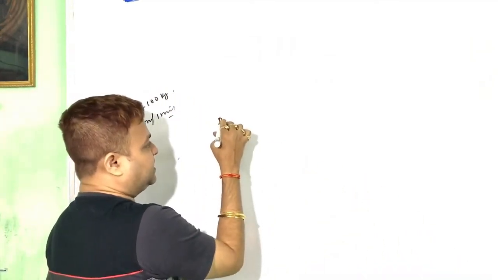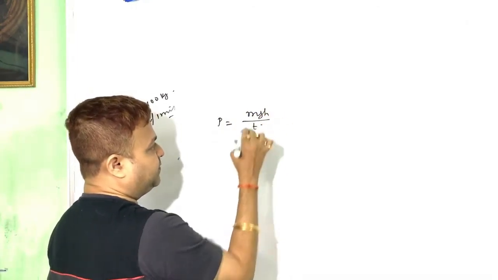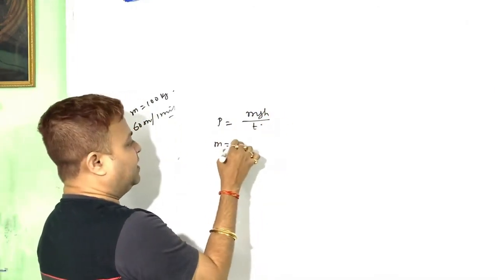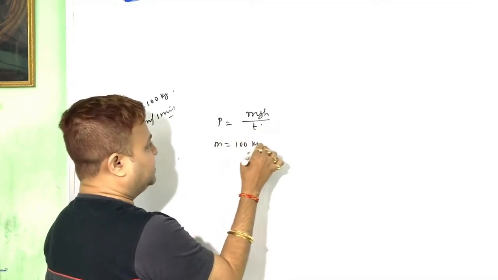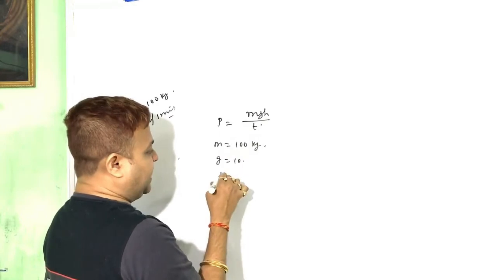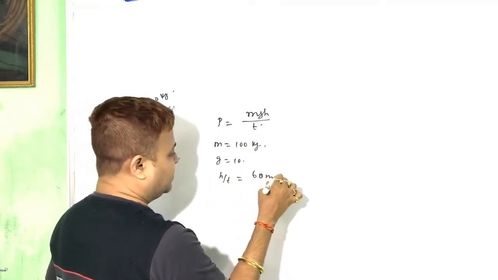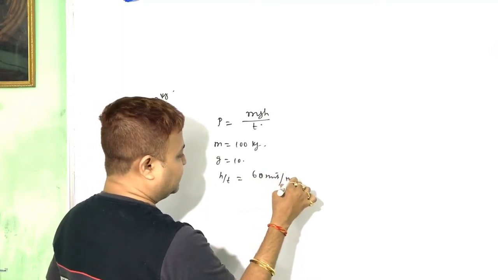The power of the engine is equal to mgh by time. M is given as 100 kg, g is 10, and h by t is given, that is 60 meter per minute.